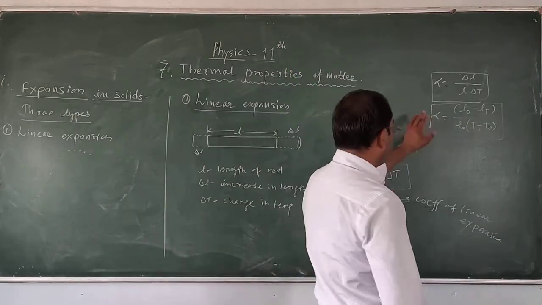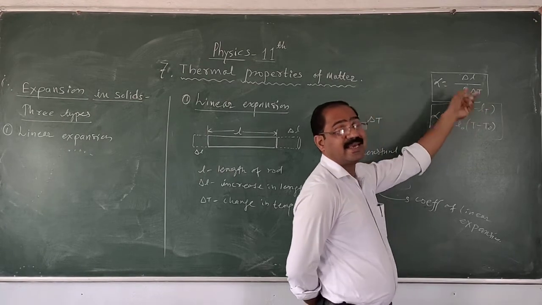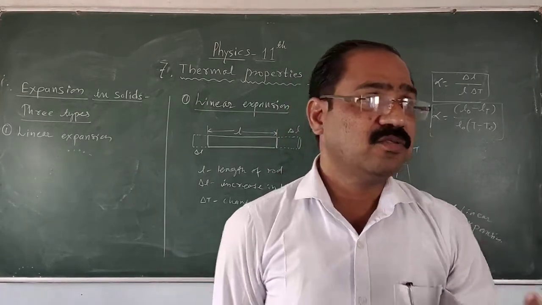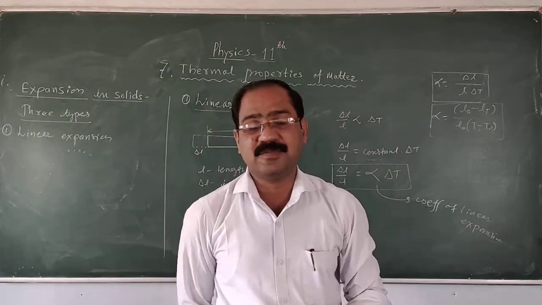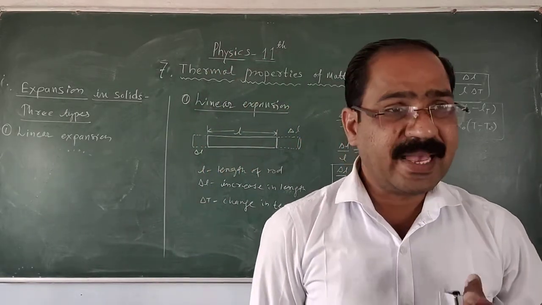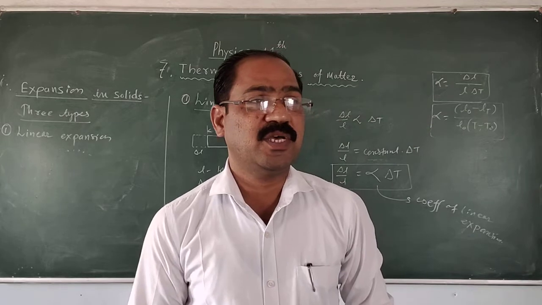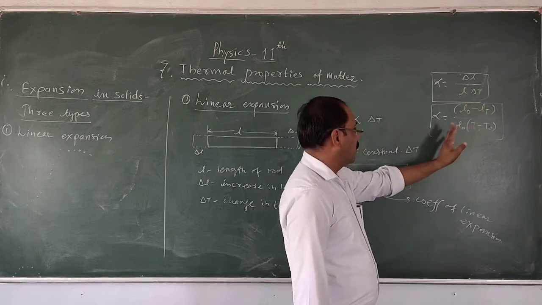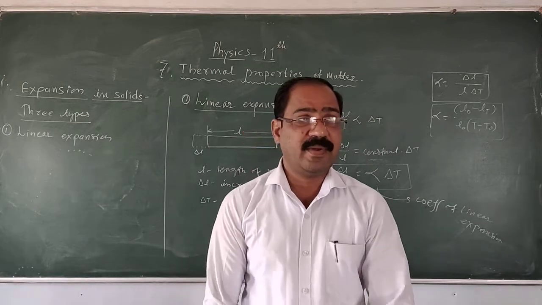So this expansion, alpha, is equal to change in length upon original length at 0 degree Celsius per rise in temperature, final minus initial, whichever comes. This type of expansion is called linear expansion. If the applied heat energy brings a change in the length of the rod, that expansion is called linear expansion. Therefore alpha is equal to delta L upon L into delta T, or L0 minus LT upon L0 into T minus T0. This is called the coefficient of linear expansion.